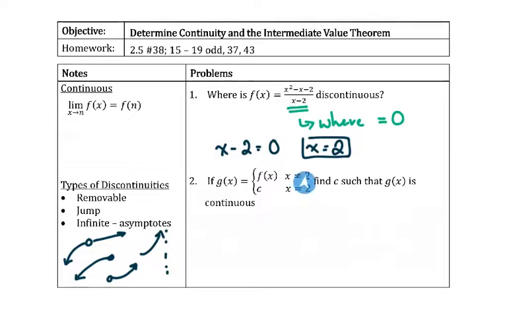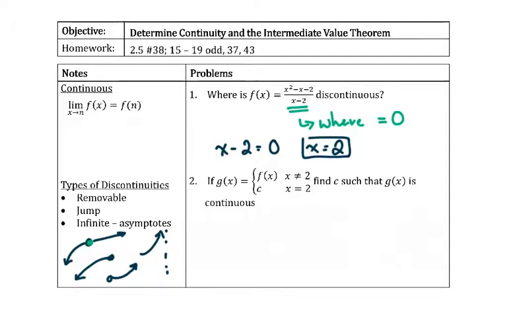So if it's not equal to 2, which since this is the only discontinuity, that's fine, and c when x is equal to 2, find c such that g of x is continuous. So what we're supposing from this is that this is one of the removable discontinuities, like we see pictured over here. And the question is just what can we use to sort of plug that hole? What is our c value that's going to fix that discontinuity?